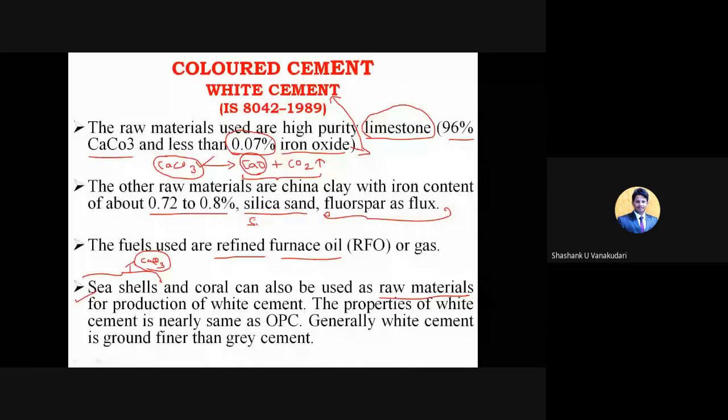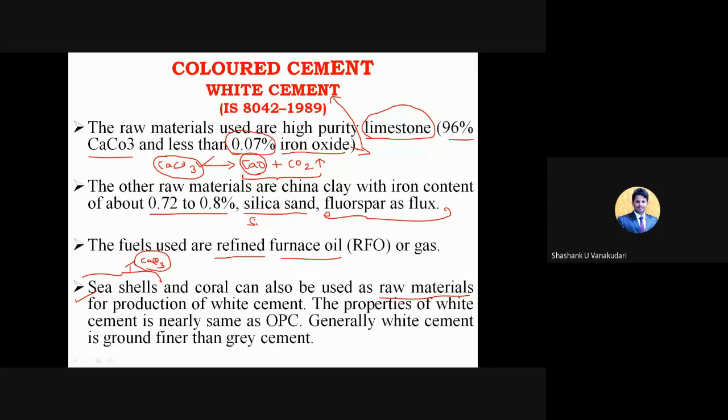Okay, so seashells and even the coral also can be used as the raw materials, especially in the manufacturing of white cement. And here the properties of white cement are nearly the same as OPC, only the color pigment will change. Generally the white cement is ground finer than the gray cement.